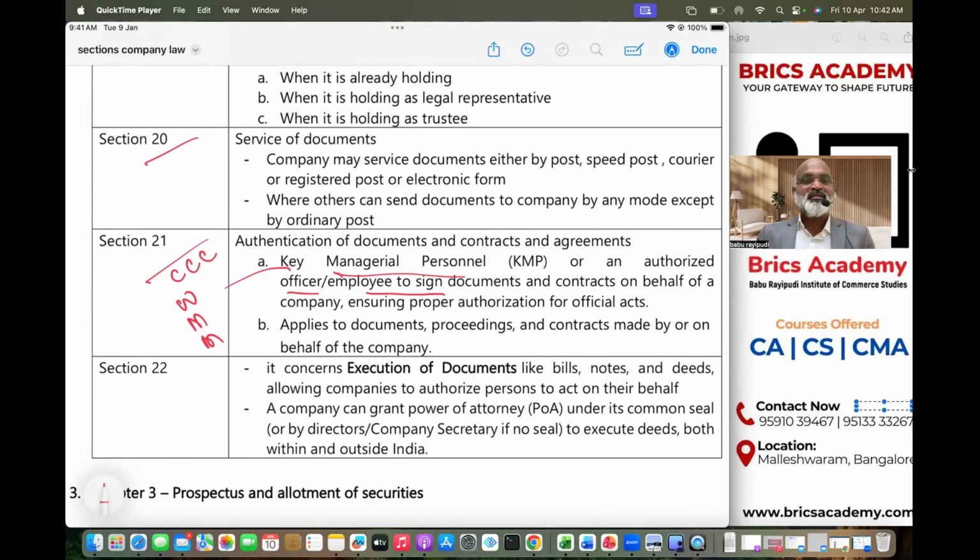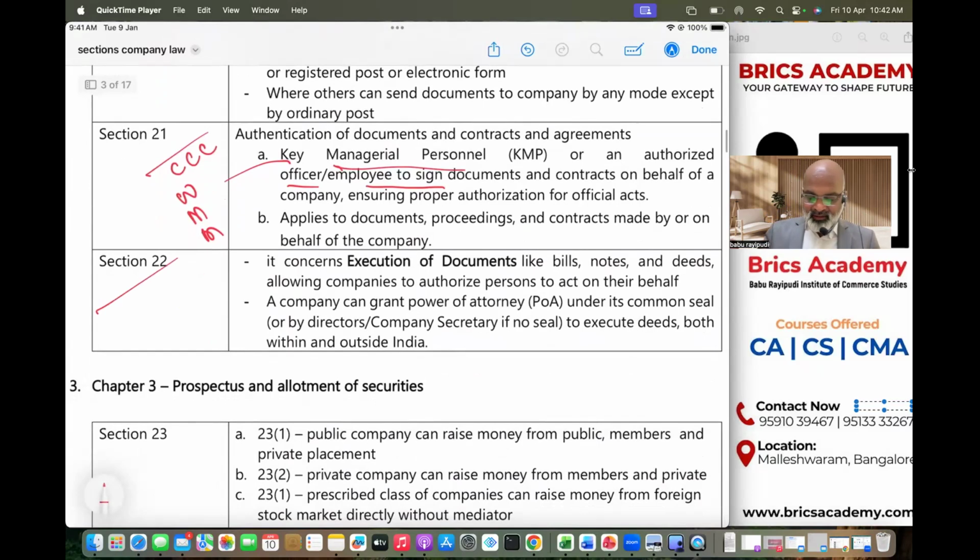Otherwise, anybody authorized to sign. In the first lesson, we have one more section called Section 22. I'm cautioning all the students who are writing CA Inter: do not ignore any section, because God knows, one particular section which you have ignored, thinking that it is irrelevant, might come for MCQ, or they might create a case law.